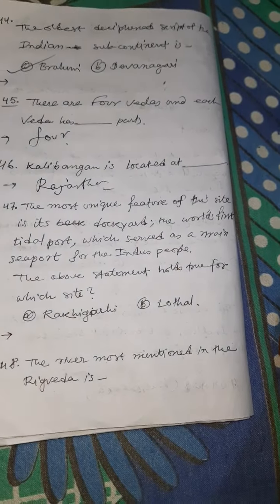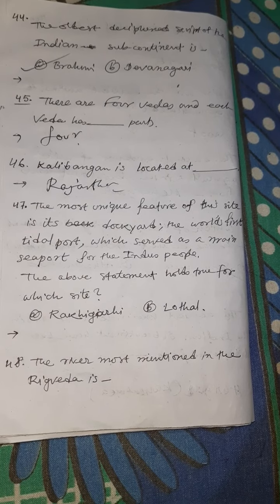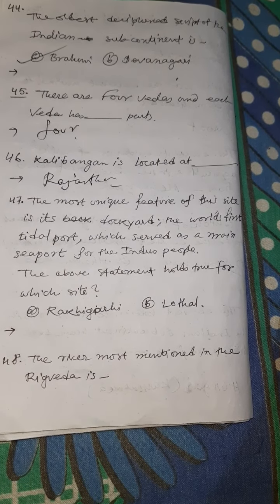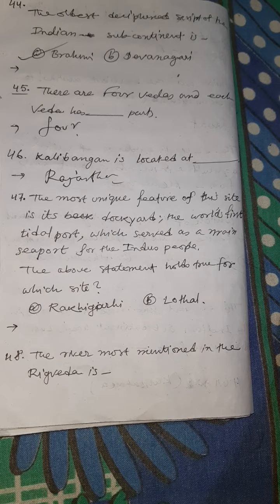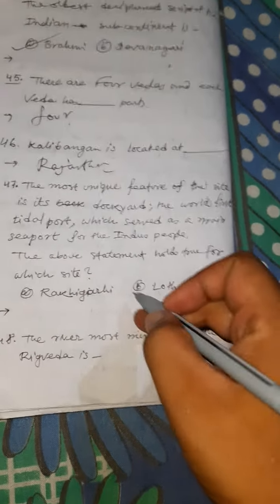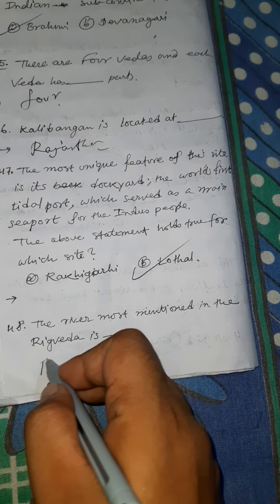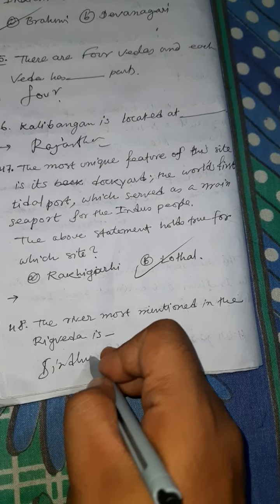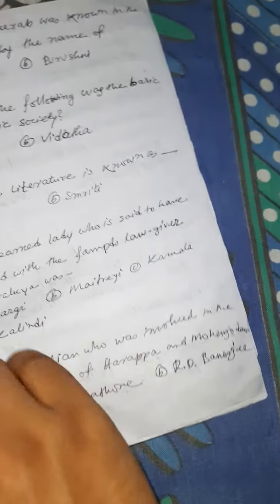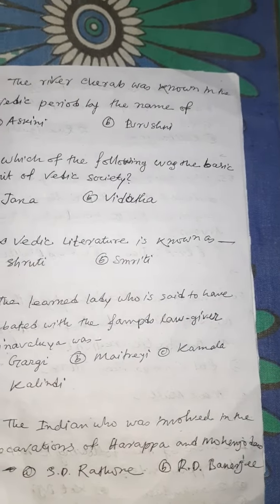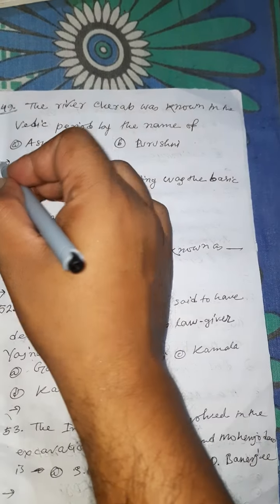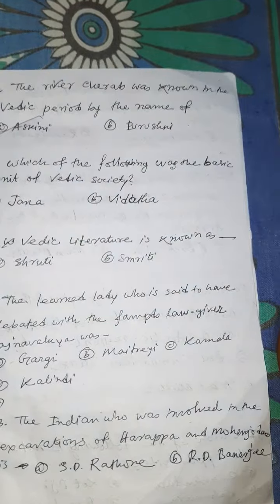The most unique feature of this site is its dockyard, the world's first tidal port, which served as the main seaport for the Indus people. Answer is Lothal. The river most mentioned in the Rig Veda is Sindhu. The river Chenab was known in the Vedic period by the name of Askini.